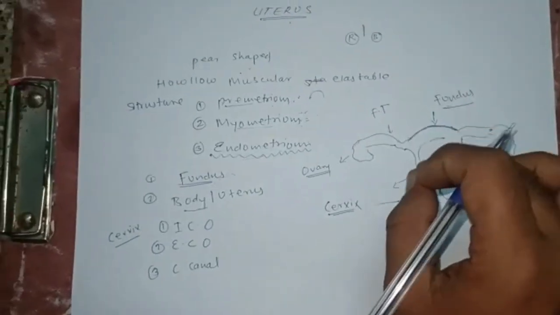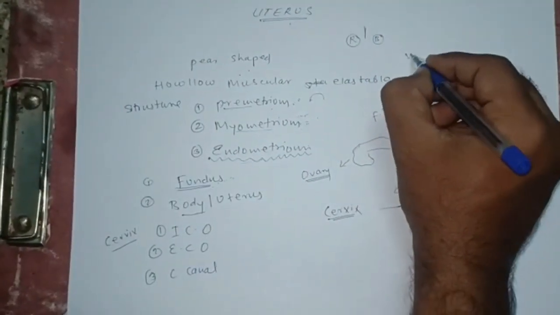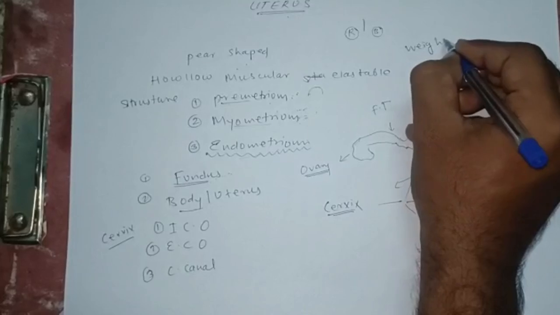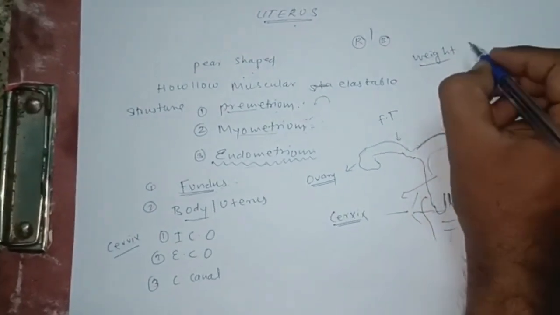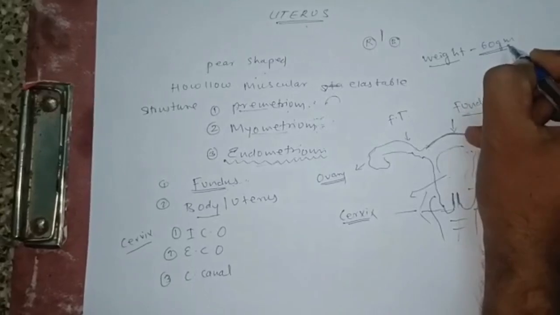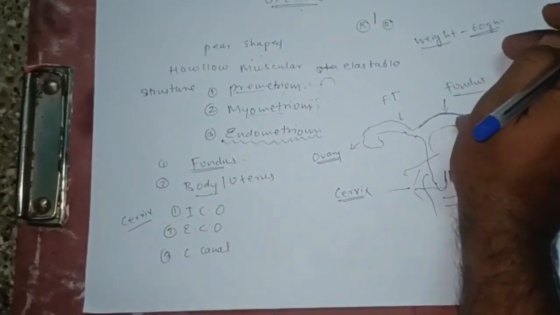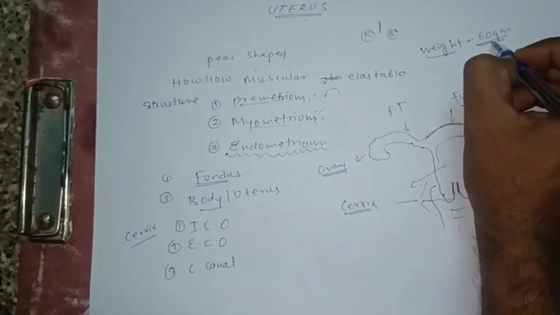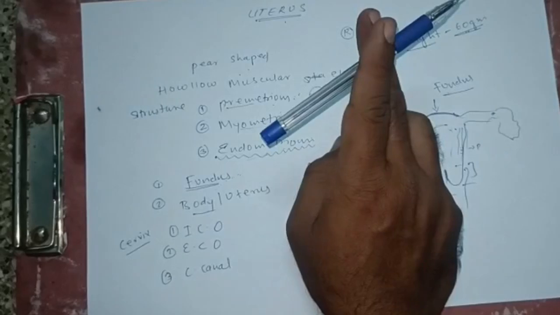An important thing whenever we are discussing the weight of the uterus: universally you should write down that the weight of the uterus is 60 grams, for fertilization as well as for pregnancy.